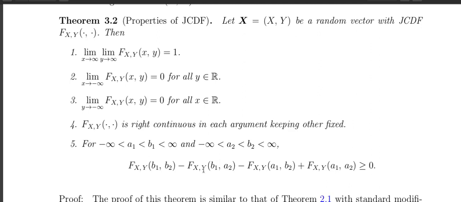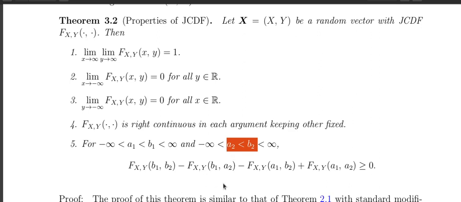For example, in the case of three dimensions, I will take a cuboid, and once I have a cuboid, I can write the probability that XY lies inside the cuboid in terms of the distribution function, and from that I will have this property. Okay, and note that this property holds true if A1, B1, A2, B2 satisfy these two conditions. Otherwise I will not have a rectangle. To have a proper rectangle, I have this condition.